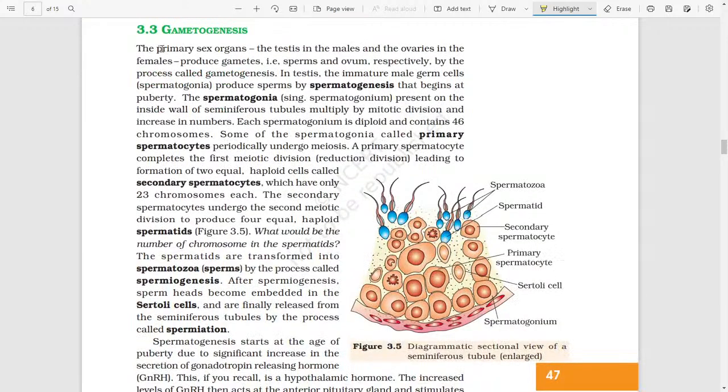Gametogenesis. The primary sex organs, the testis in the male and the ovary in the female, produce gametes, that means the sperm and the ovum respectively, by the process of gametogenesis. In testes, the immature male germ cells (spermatogonia) produce sperm by spermatogenesis that begins at the age of puberty. The spermatogonia, present on the inside wall of seminiferous tubules, multiply by mitotic division and increase in number.